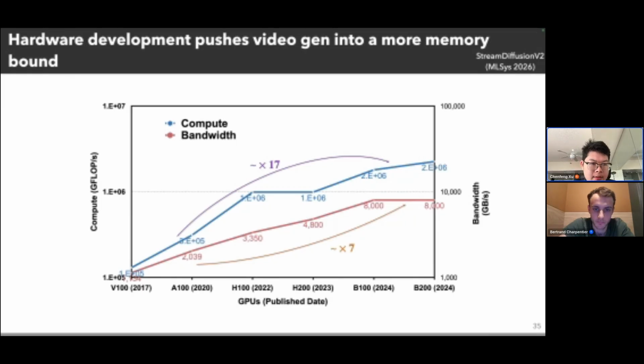You can see that even though the GPUs keep improving, for example, from V100 to A100 to H100 to current B200, computation capacity increased by 16 or 17 times, but the memory bandwidth of these GPUs only improves by 7 times. So the memory bandwidth of the GPUs improves much less than the computation capacity. This means the memory will always be the bound of the current workload.